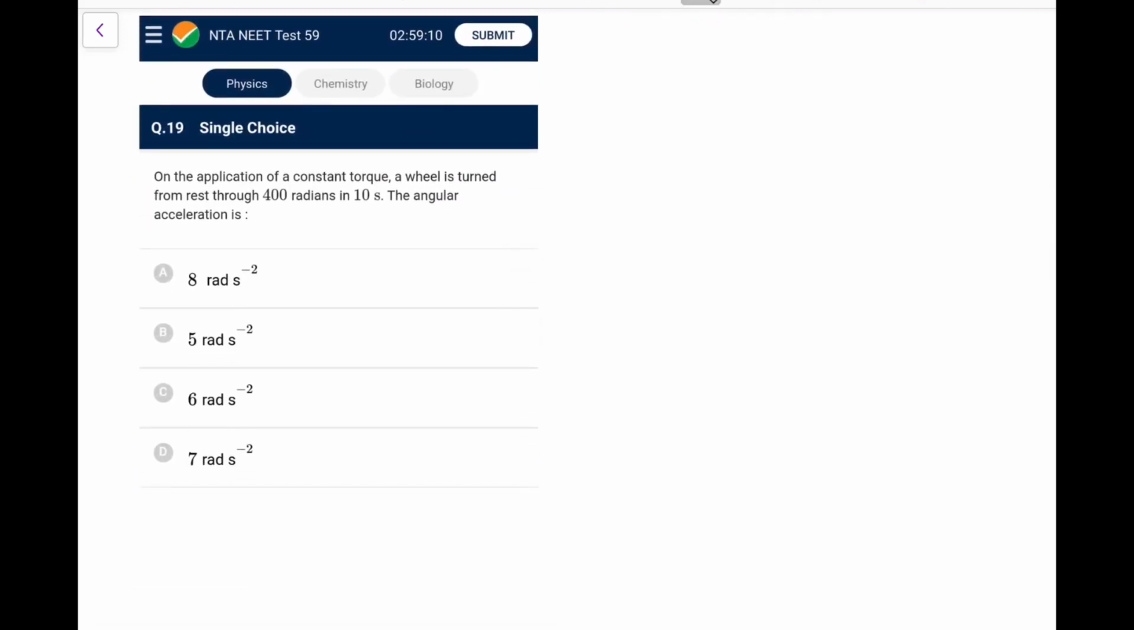On the application of a constant torque, a wheel is turned from rest through 400 radians in 10 seconds. The angular acceleration is, so what, simply applying omega is omega naught plus alpha delta t. The angle turned is from a constant torque, so I can directly write delta theta is half alpha t square. So alpha would be 2 delta theta by t square, 2 into 400 divided by 100. So 8 is the answer that I am getting, 8 radian per second square. So it's an easy one.